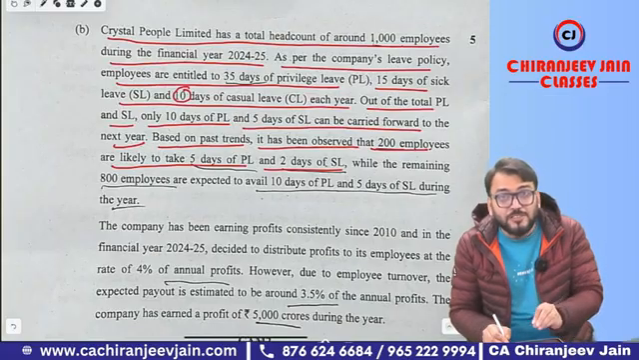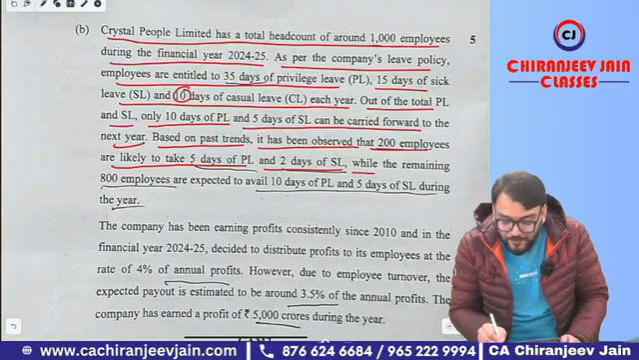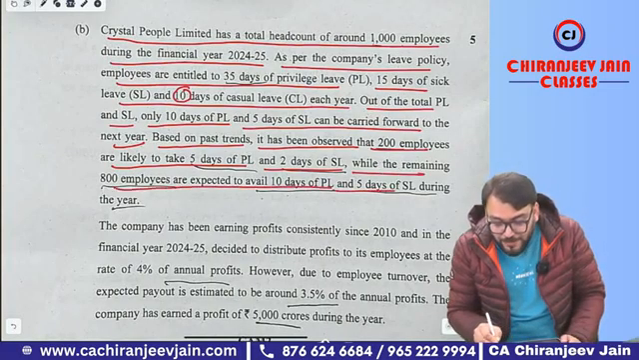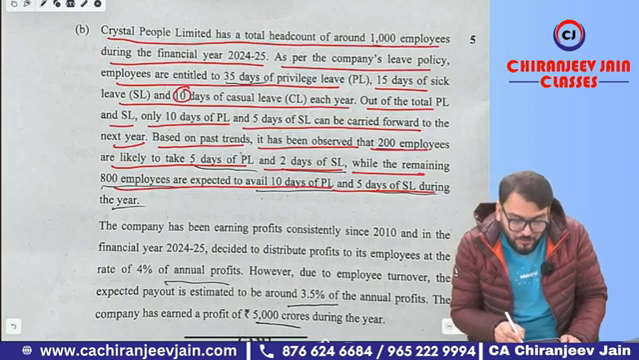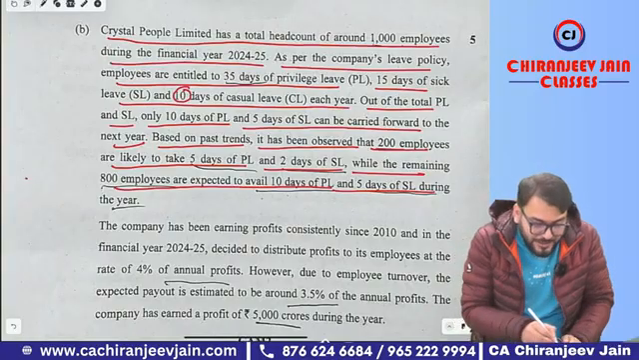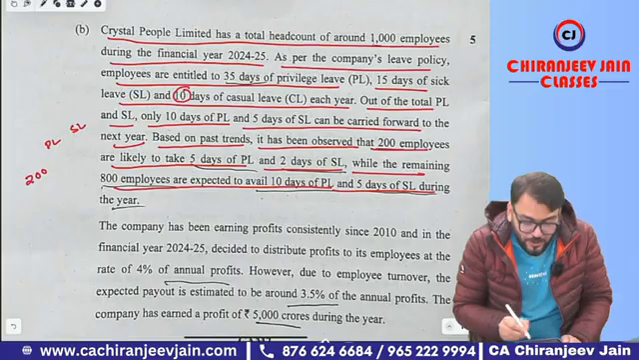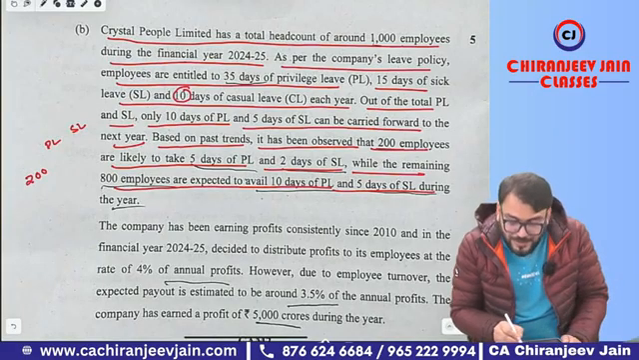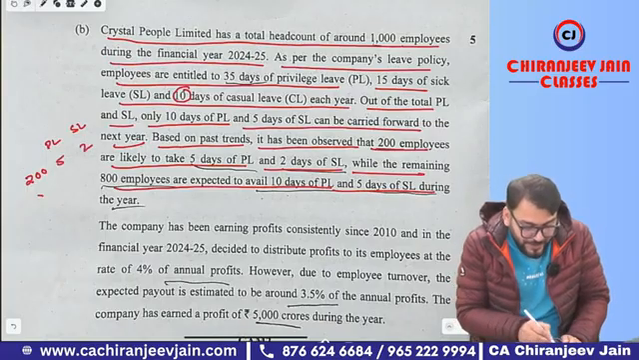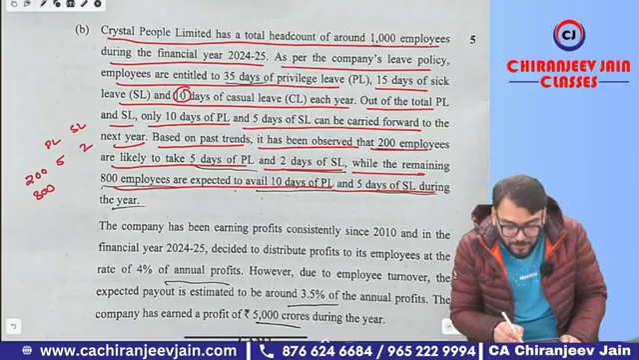So you need to create provision based on the probability of availment, while the remaining 800 employees are expected to avail 10 days of PL and 5 days of SL. So it is actually how much they have carried forward, that is the only probability of availment. Means for 200 employees, how many days is likely to be availed? That is 5 days of PL and 2 days of SL. For 800 employees, what is the probability of availment?